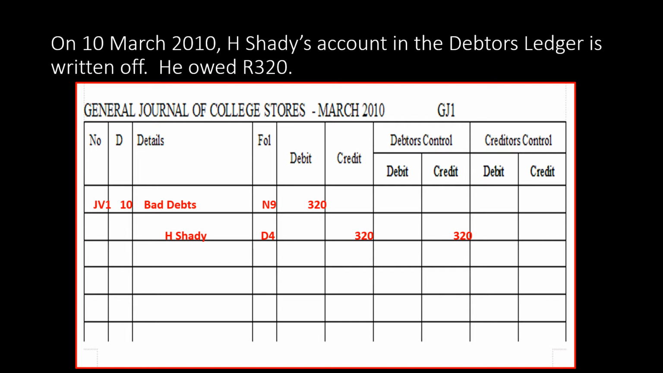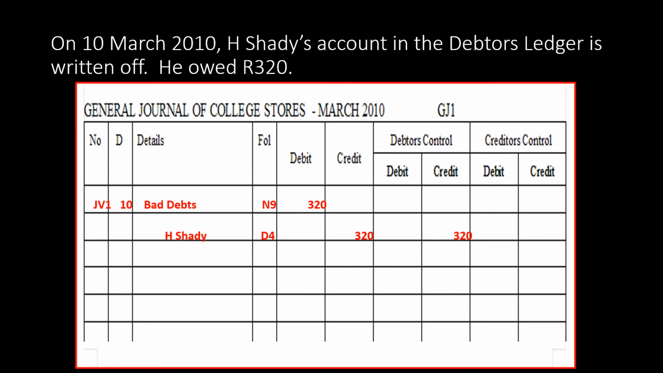In our folio references, we've got N9 to show that bad debts is an expense in the nominal account section, and we can refer to the nominal account section, account number 9, in our general ledger. D4 is the number of the debtor. So that's our debtor's reference number. He is debtor 4. We are debiting the general ledger with 320, and we're crediting the account of H. Shady in the debtor's ledger.